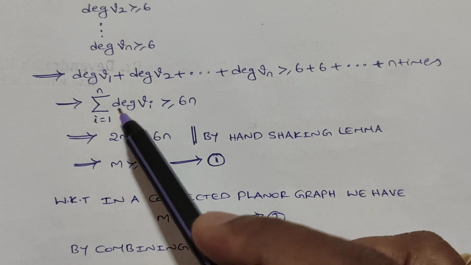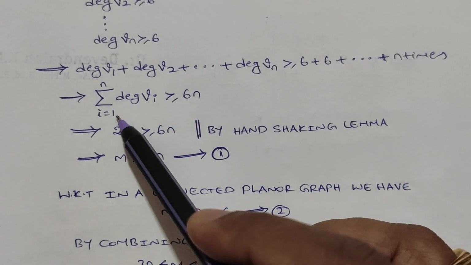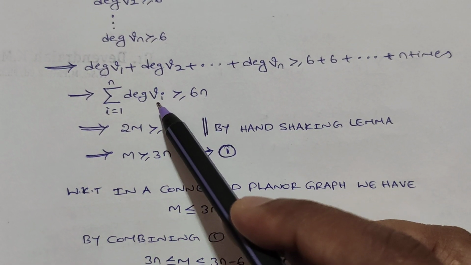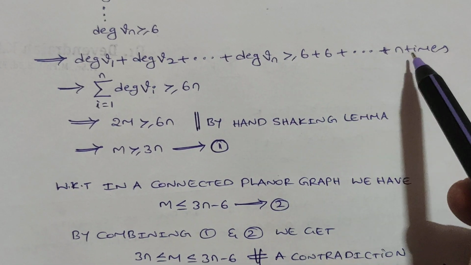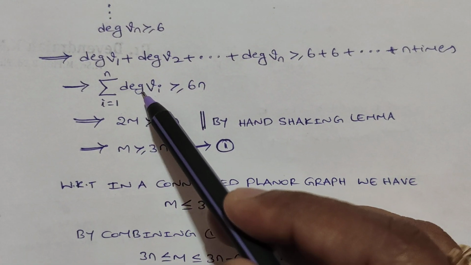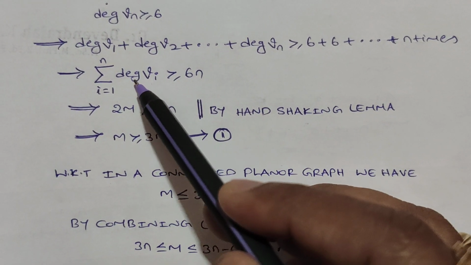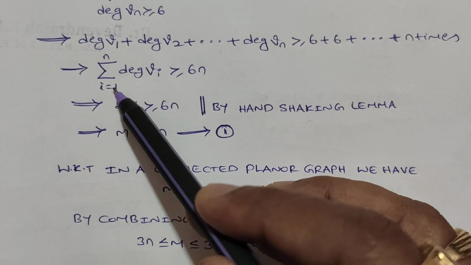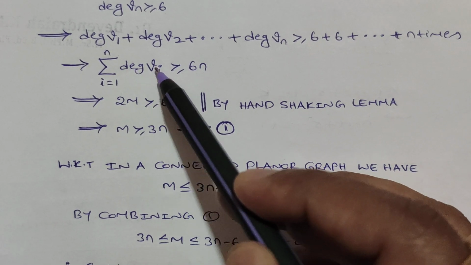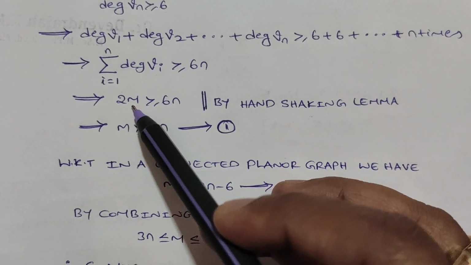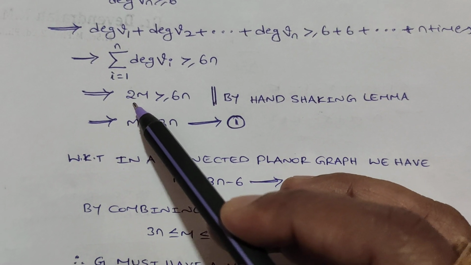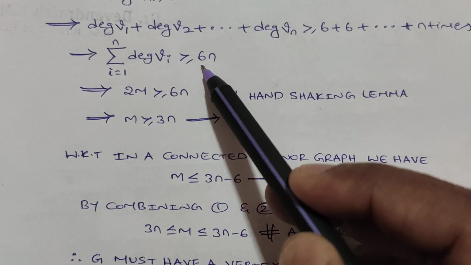So the summation over i equals 1 to n of the degree of Vi is at least 6n. From the handshaking lemma, the summation of the degrees of Vi equals 2 times the number of edges, that is 2m, greater than or equal to 6n.